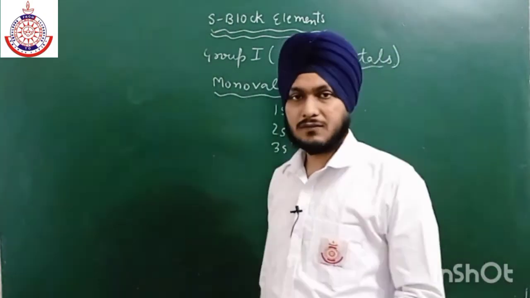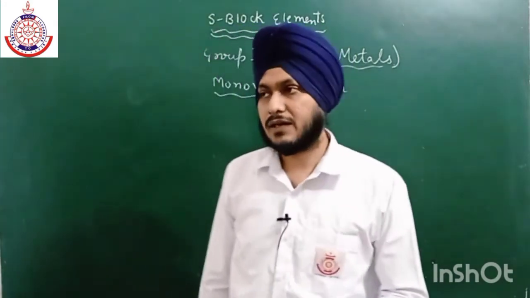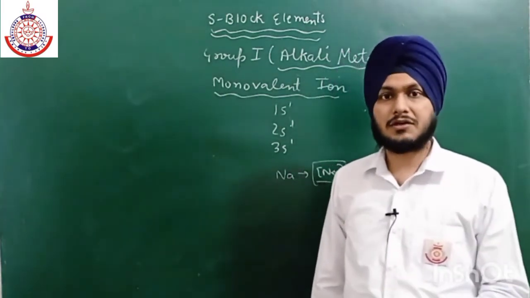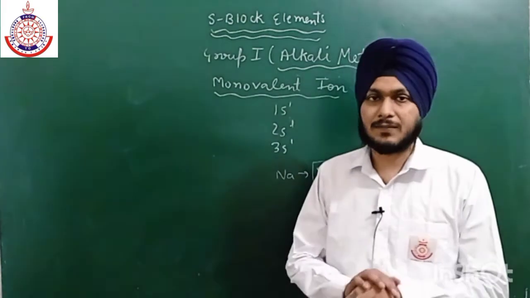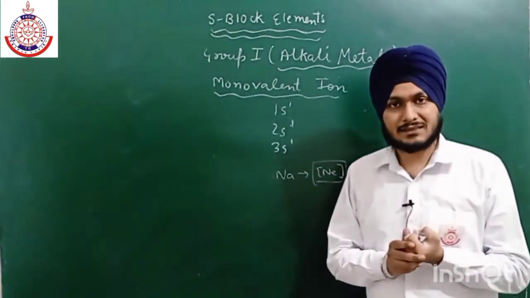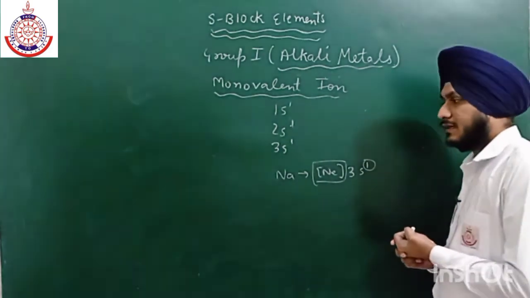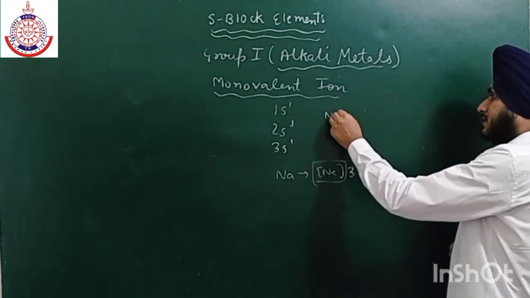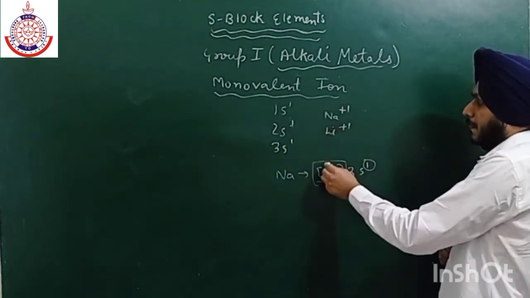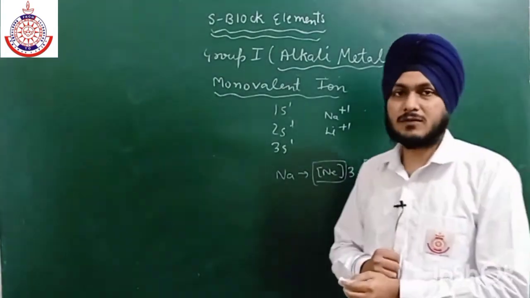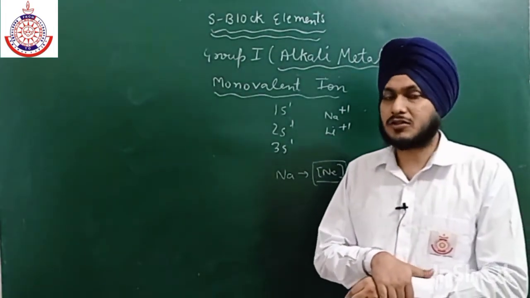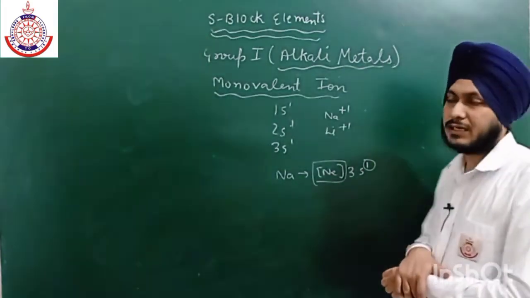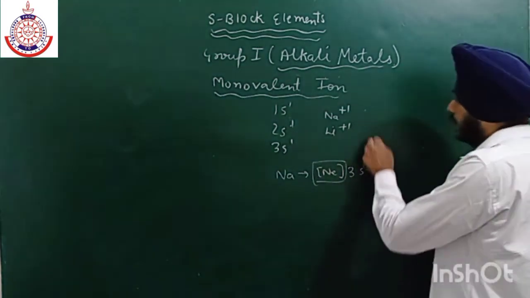After the formation of a monovalent ion, it is very difficult to remove the second electron, because after the removal of one electron, they have the nearest noble gas configuration, which is very stable. That is why the second ionization energy is very high. We'll discuss ionization energy later. So they form monovalent ions, for example Na+ and Li+. That is why they have the largest radii, because as the charge on the cation increases, the size of the cation decreases. For example, we have Li+ and Mg2+.